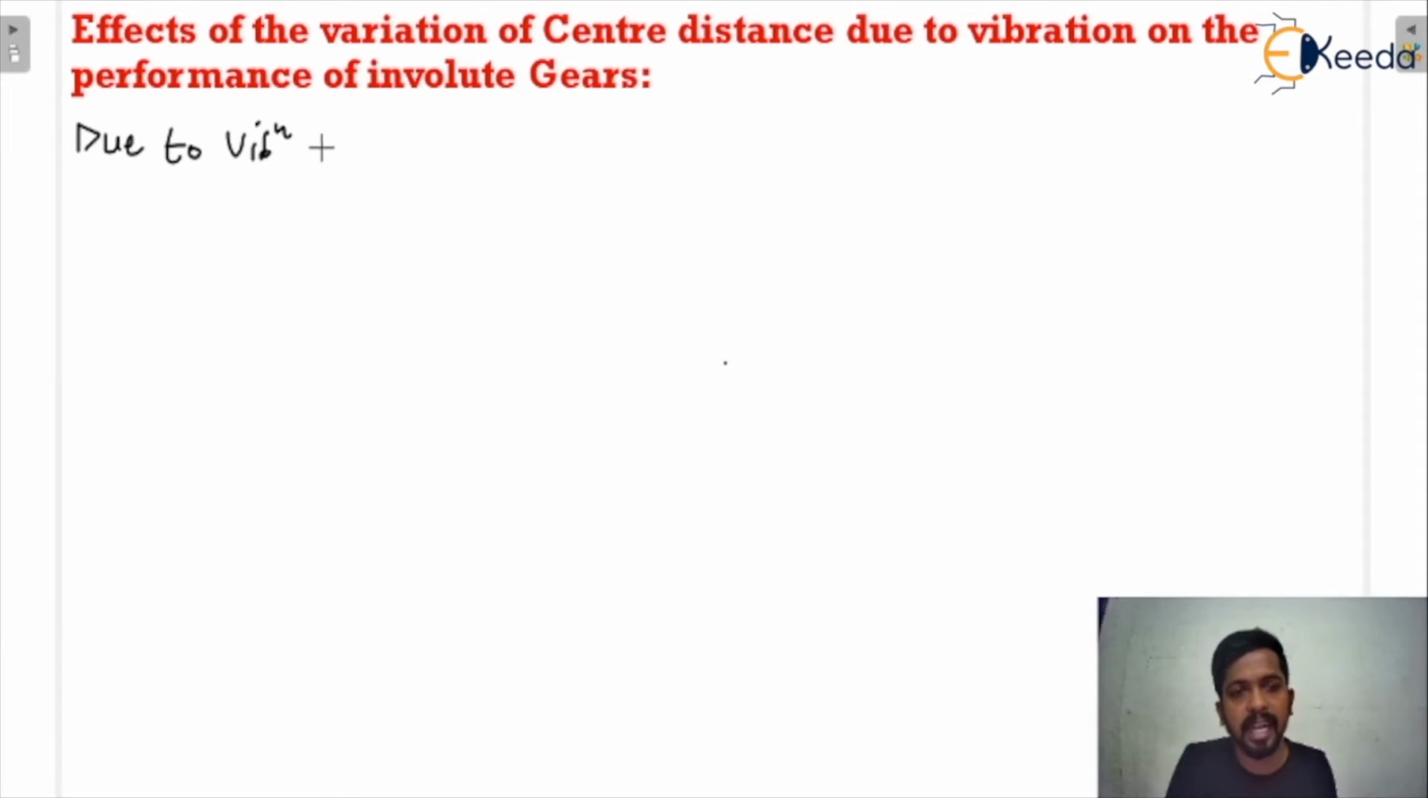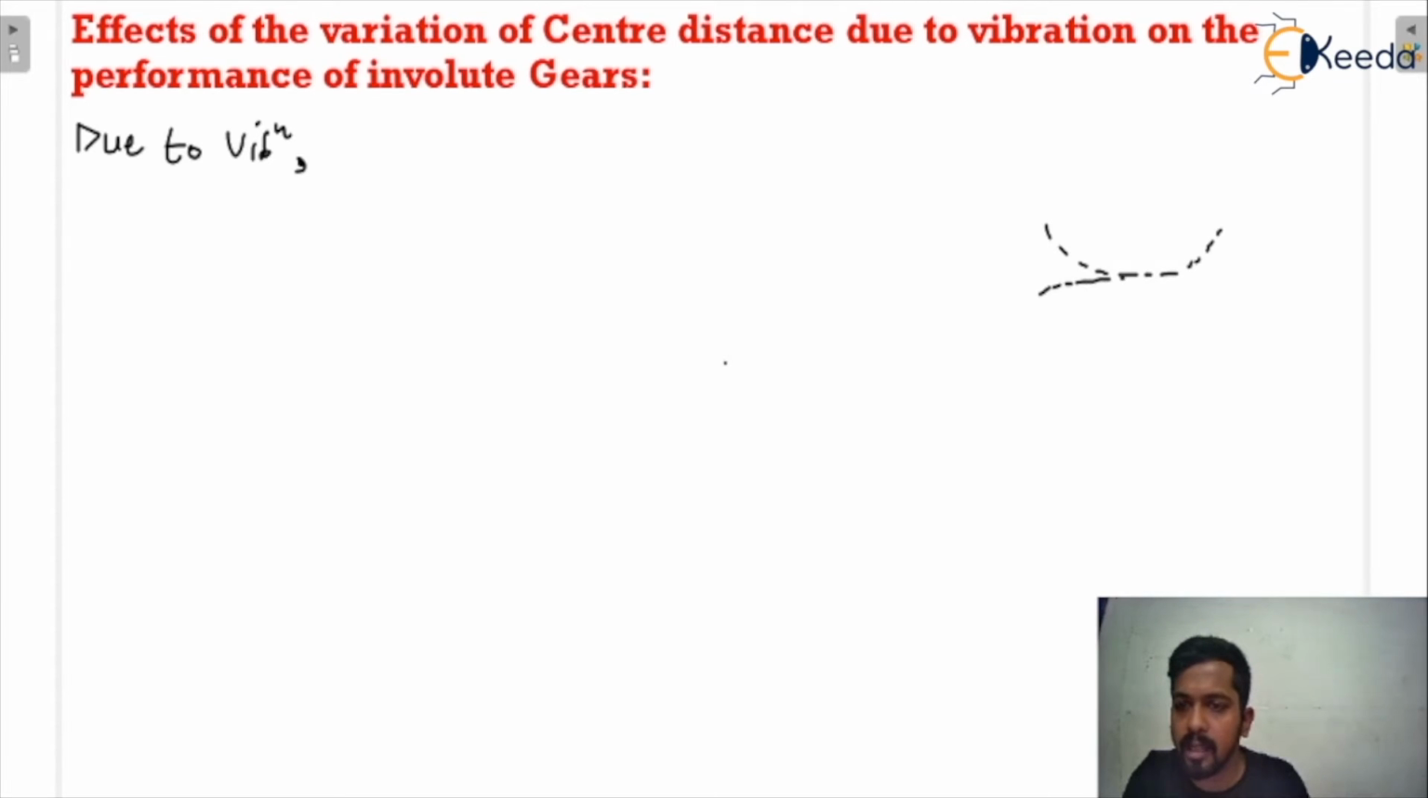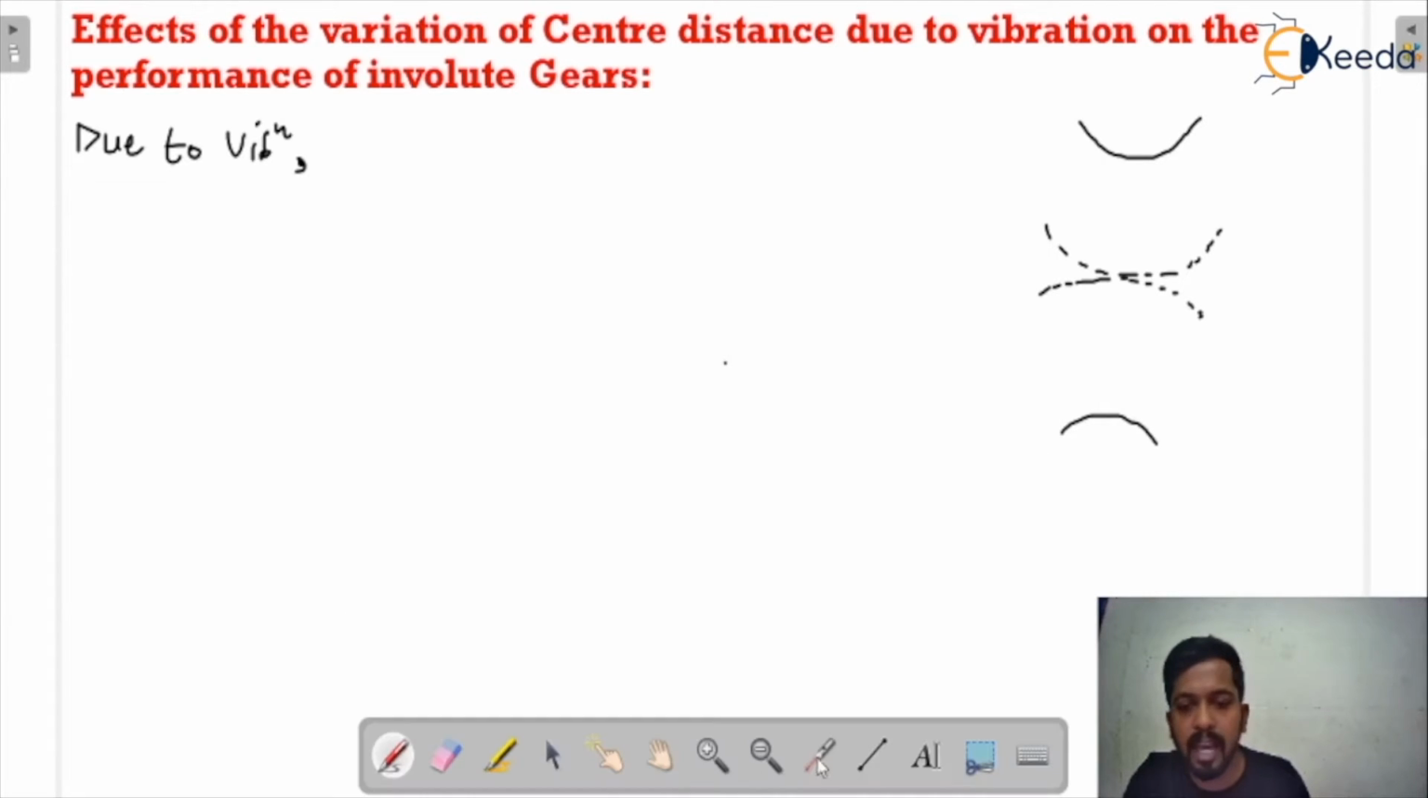You just have to learn directly and then we will solve the questions based on this topic. It would be easy to understand the topic. Due to vibration, I'm going to draw a diagram for the gear. This is the pitch circle and this is the base circle for the gear and the pinion. Now there will be the line of action that must pass through the pitch point and be tangent to both the base circles for the gear and the pinion. This is basically the pitch point.